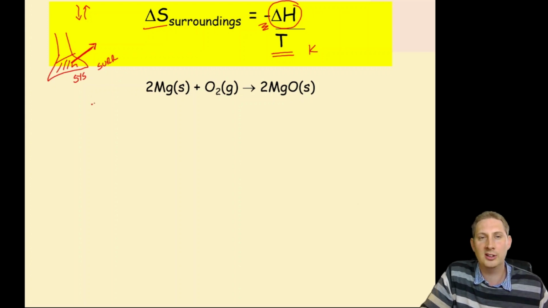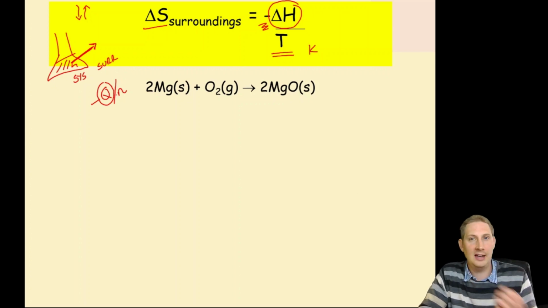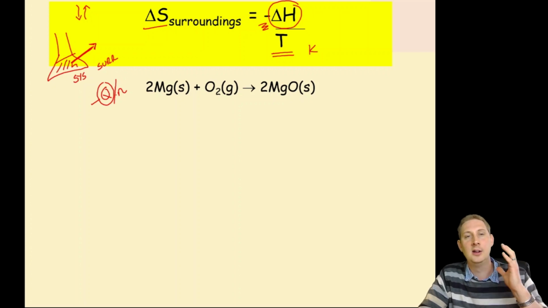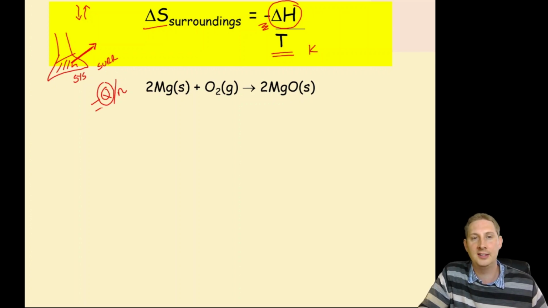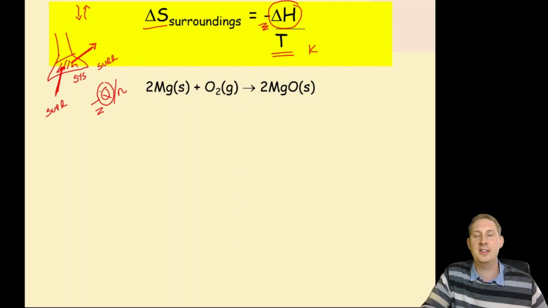Just like when you did your experiments in topic 8, you used minus Q over n. You calculated the change in energy of your calorimeter, of your surroundings. You calculated the change in energy of the water, and you said, well, the energy change of the system must be the opposite sign of that. So minus delta H, because if energy has gone out of the system, it's gone into the surroundings. And if it's gone into the system, it's gone out of the surroundings. And we divide that by the temperature at which this energy is being transferred.